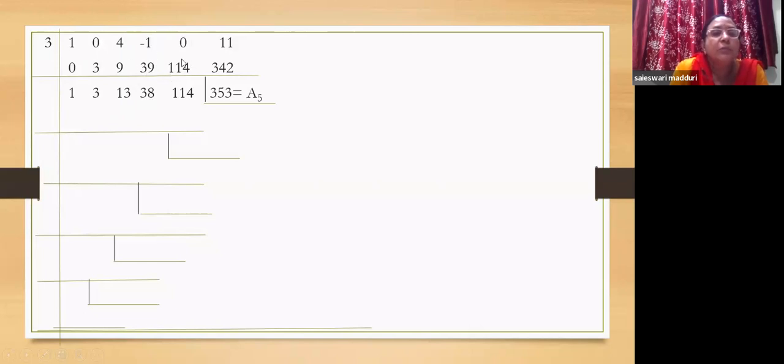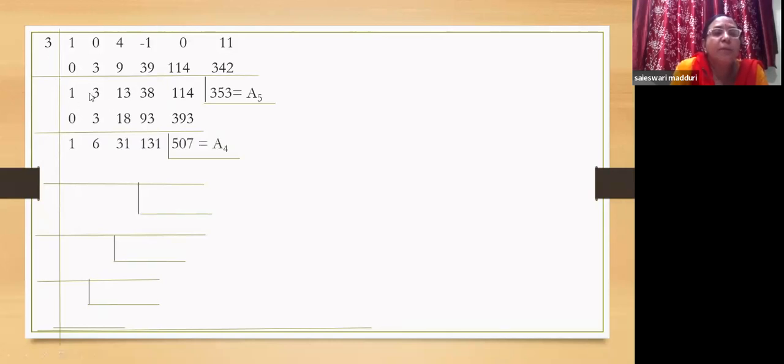38 into 3 is 114. 0 plus 114 is 114. 114 into 3 is 342. 342 plus 11 is 353. This is the a5 coefficient. That is, I got the constant now. Now let us move on with the synthetic division with the same 3 as the translate.